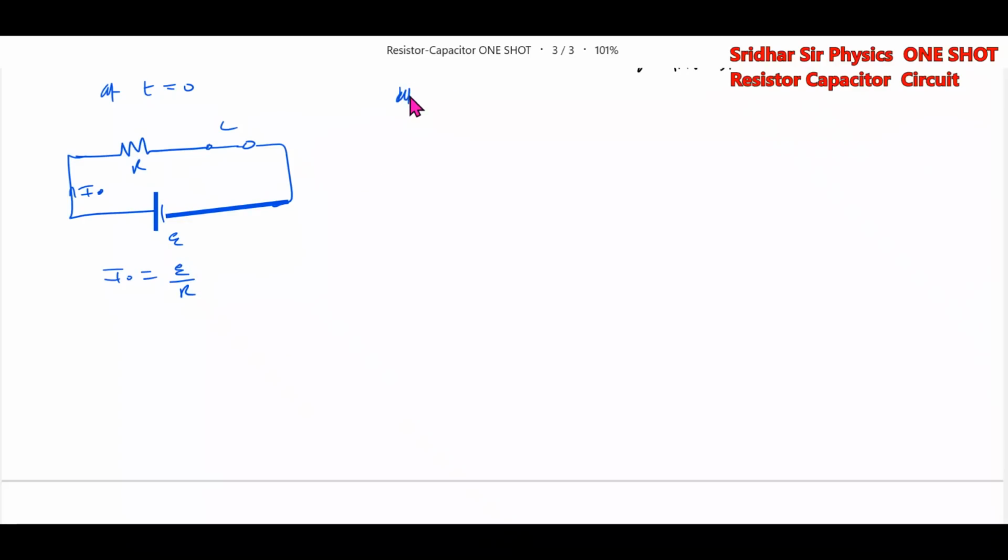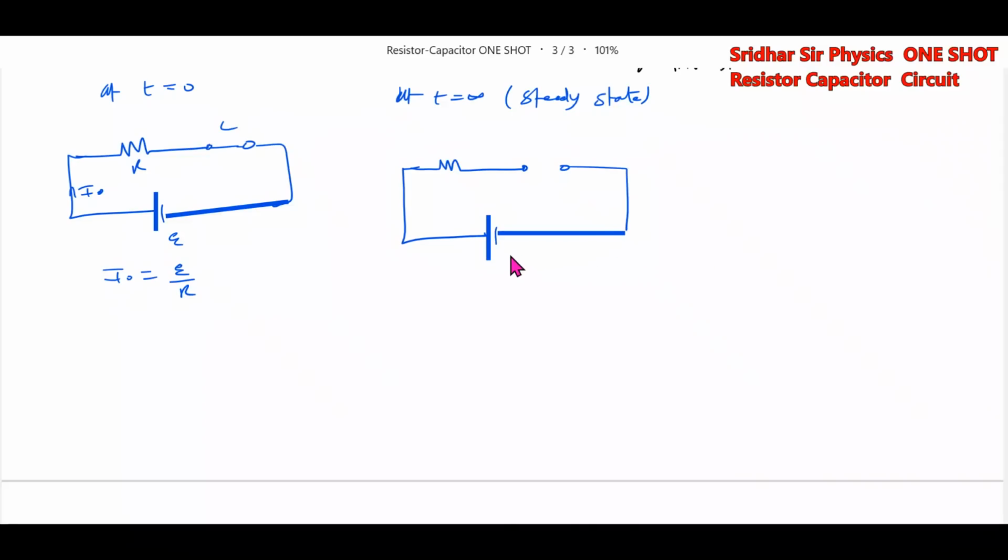Then at t equal to infinity, or you better call this steady state, all capacitors are put as open circuit. No current will flow, so the drop across the capacitor will be that of the applied EMF. This is the open circuit. Here this will be short circuit. Then what is VAB? VAB equals E.